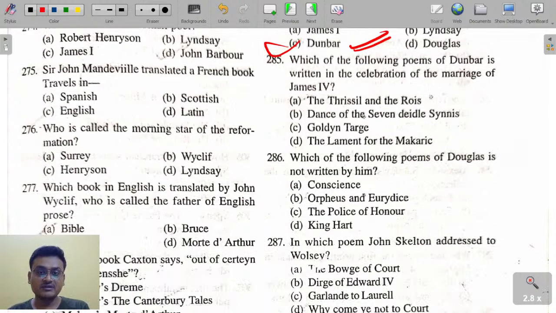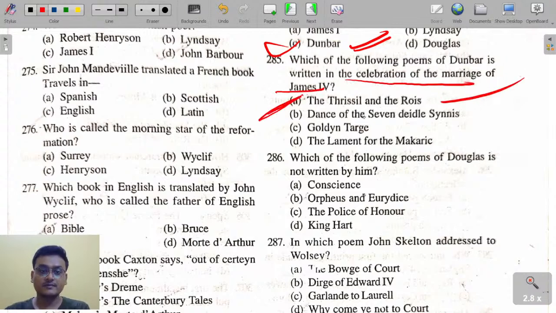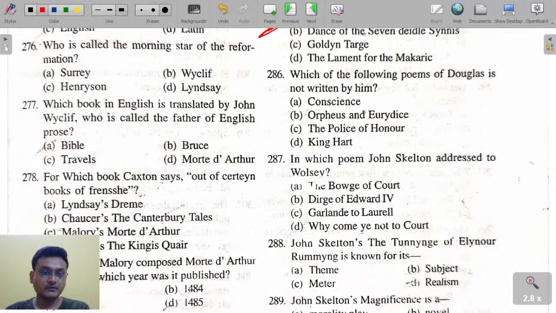Which of the following poems of Dunbar is written in celebration of the marriage of James the Fourth? It is The Thistle and the Rose. Which of the following poems of Douglas is not written by him? That is Orpheus and Eurydice. B is the answer here.